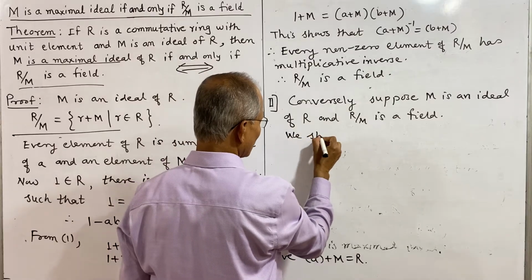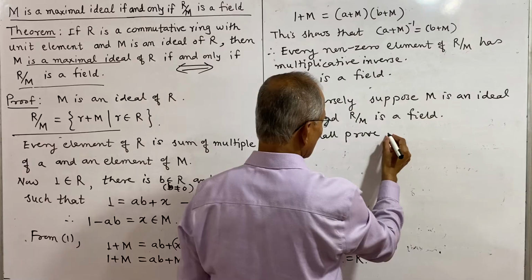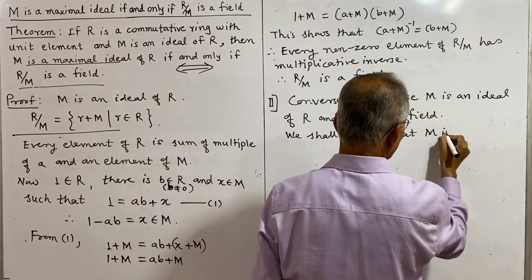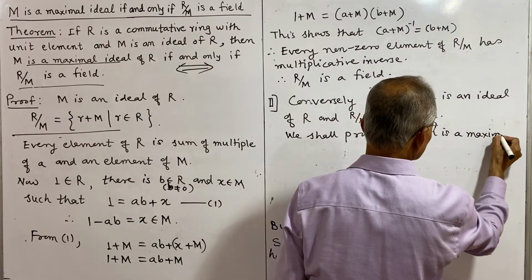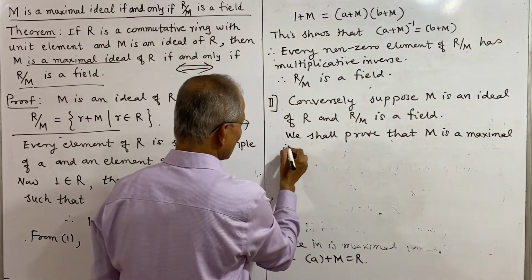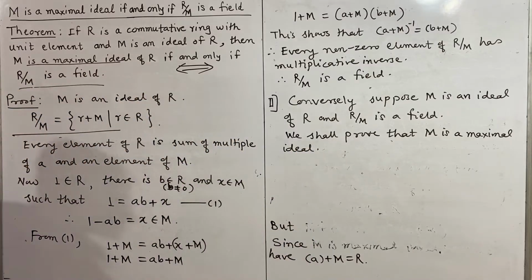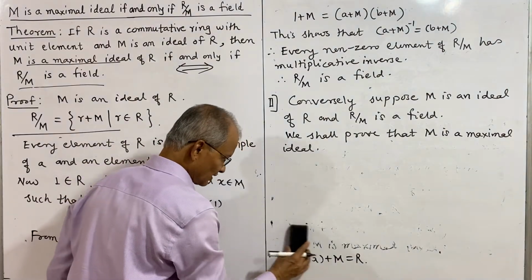We shall prove M is a maximal ideal. And to prove M is a maximal ideal, by the definition of maximal ideal, we shall consider it.